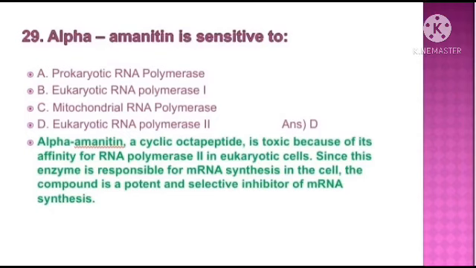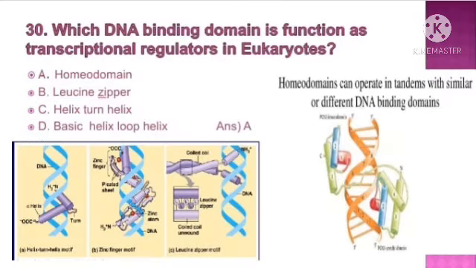29th question. Alpha amanitin is sensitive to. The answer is option D, eukaryotic RNA polymerase II. Alpha amanitin, a cyclic octapeptide, is toxic because of its affinity for RNA polymerase II in eukaryotic cells. Since this enzyme is responsible for mRNA synthesis in the cell, the compound is a potent and selective inhibitor of mRNA synthesis. The last question in this video. Which DNA binding domain is function as transcriptional regulators in eukaryotes? The answer is option A, homeodomain.